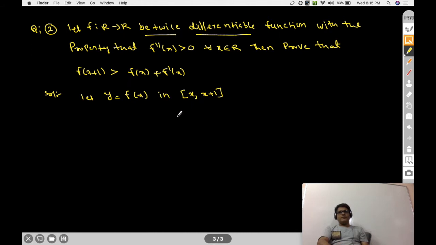Then use Lagrange's mean value theorem. The given function is continuous and differentiable in x comma x plus 1.